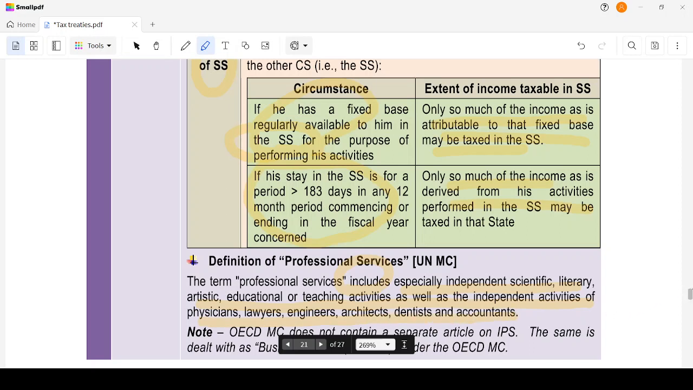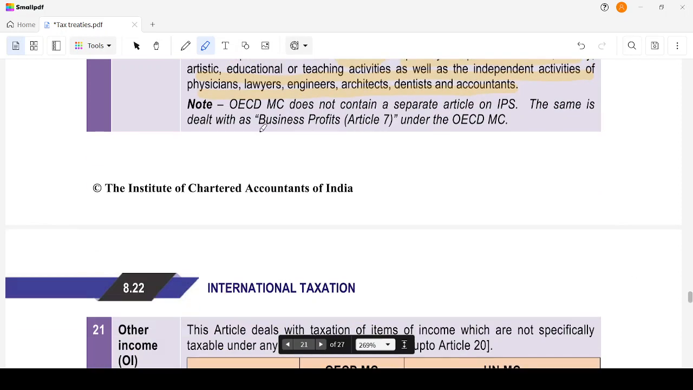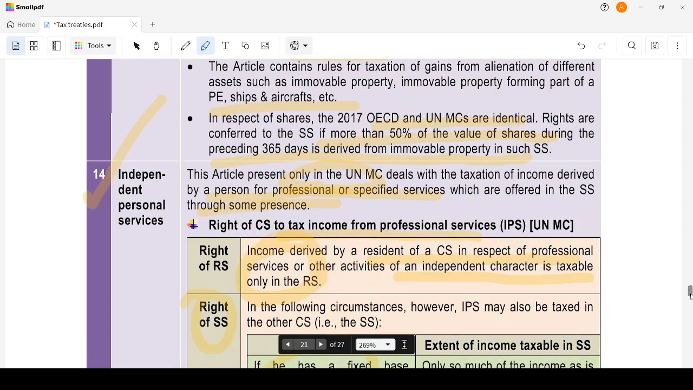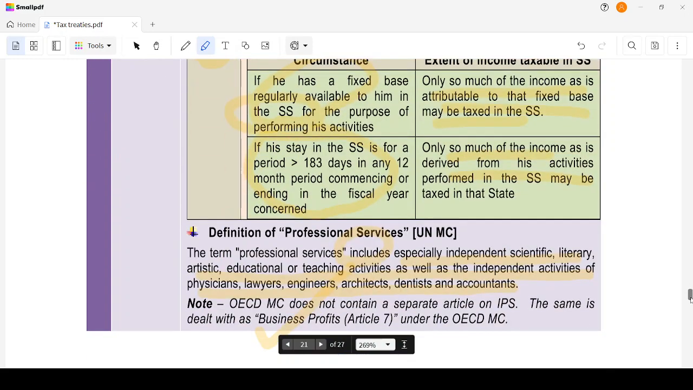The OECD model does not contain this; the same is dealt with under business profits. So this can again be an MCQ. Independent personal service is taxable as per which model, and under which article? Under the OECD model, you might say article 14, but that is not the answer. It is article 14 of the UN model, but in the OECD model it will be taxed under business profits. I hope I am making some sense.